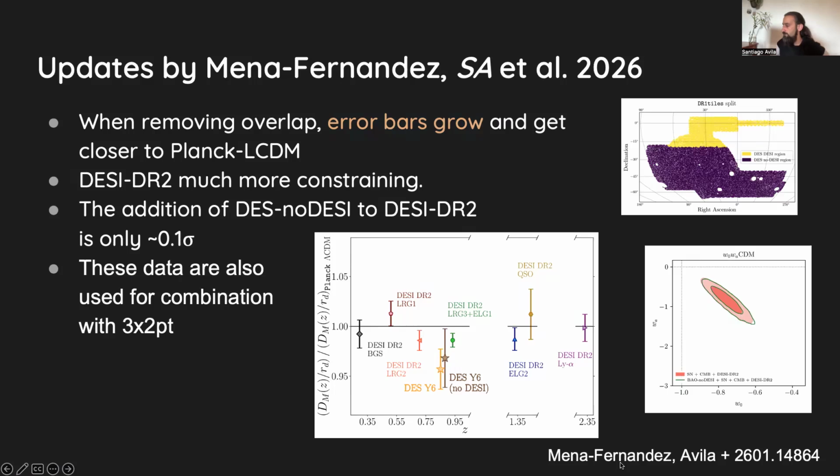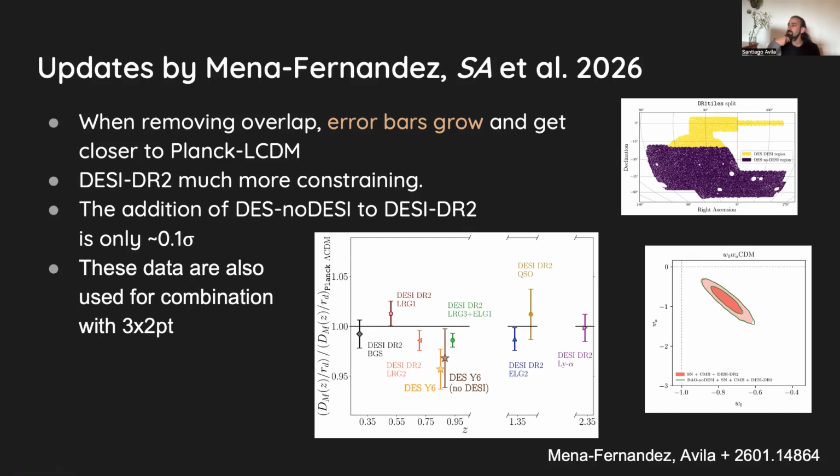So in this other paper that I just mentioned, we also studied this. We said, okay, let's try to remove this area of overlap. It's not a small area, and then see what happens. What happens is, first, the error bars get a lot bigger. So we go from here to here. It's a lot bigger, and also the central value shifts. So we are now only 1 sigma away from Planck.